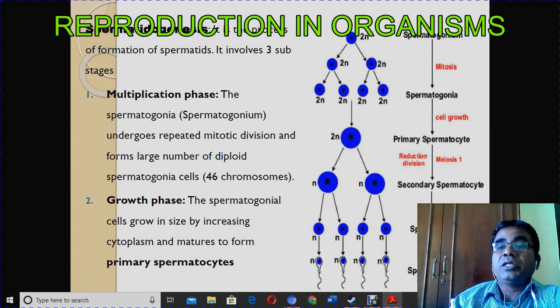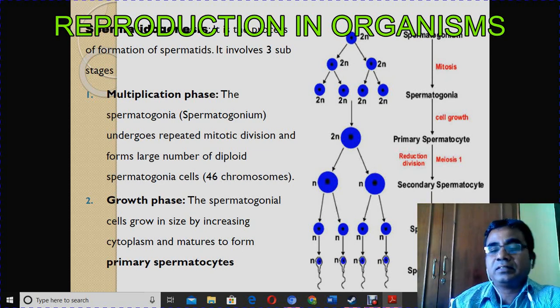The entire process from spermatogonia to spermatozoa is called spermatogenesis. The last process, from spermatid to spermatozoon, is called spermiogenesis. The differentiation of spermatids into spermatozoa is called spermiogenesis.